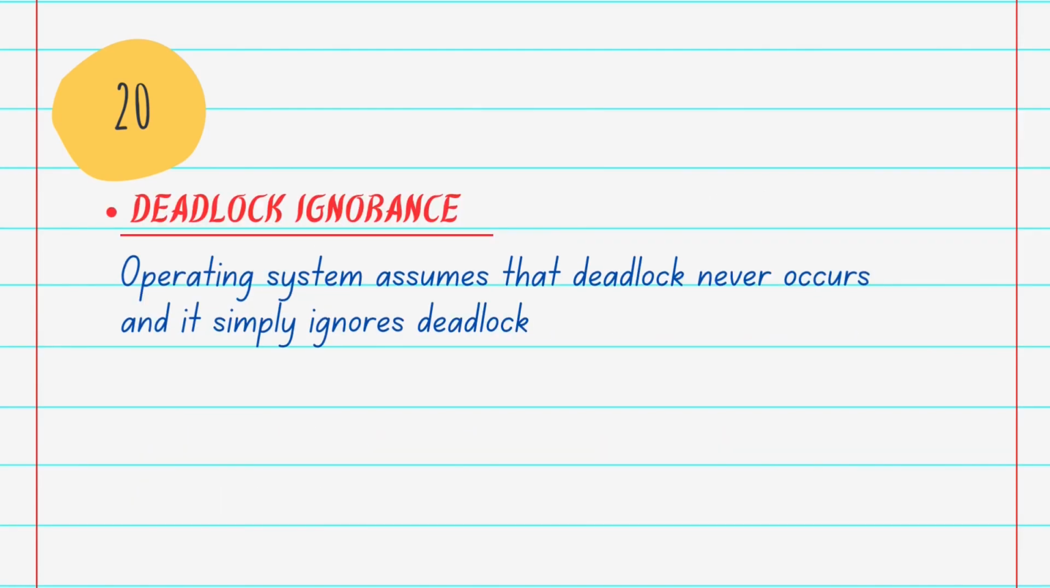The first one, in very simple terms, is ignoring the deadlock. In this approach, the operating system assumes that deadlock never occurs and simply ignores it. This is used by many operating systems, mainly for end-user use. This approach is best suited for a single end-user system where the user uses the system only for browsing and all other normal stuff.